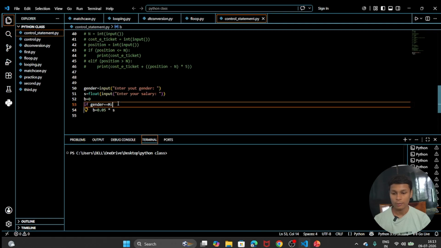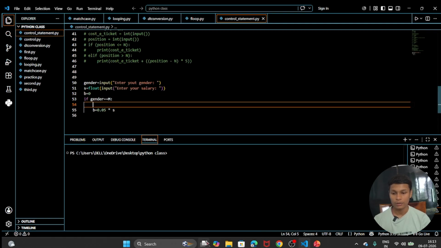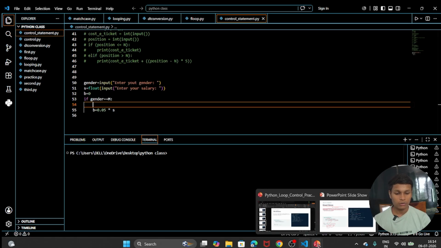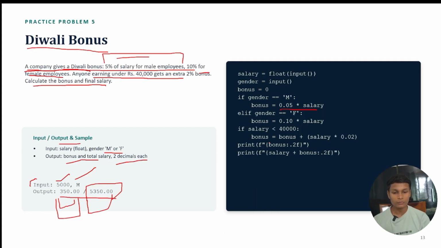After that, we are going to do the same thing with female, and another thing which was there, which you can see, if the salary is less than 40, then we are going to add to the salary.